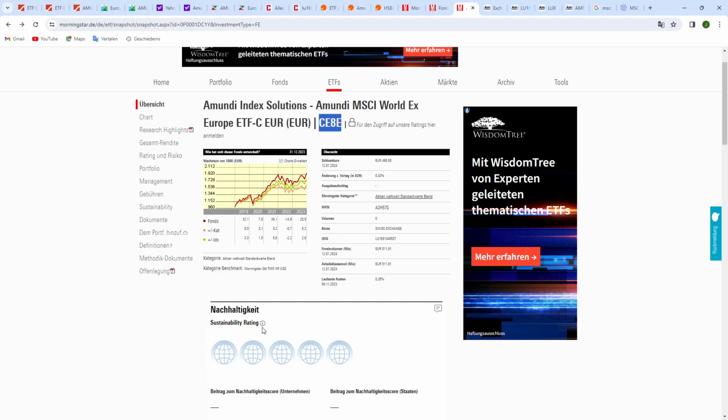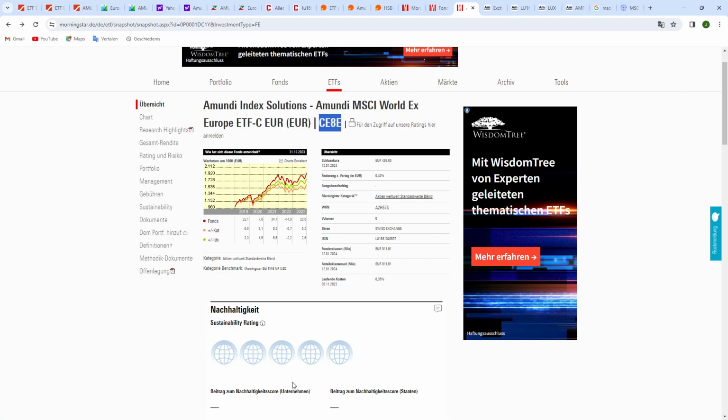And sustainability rating, that's the thing for what I like the Morningstar site the most. You can find the sustainability rating for all the ETFs, but unfortunately you need to subscribe to get better information. So I think you can look up one or two ETFs a month and receive the information.